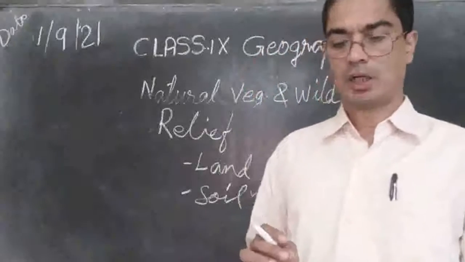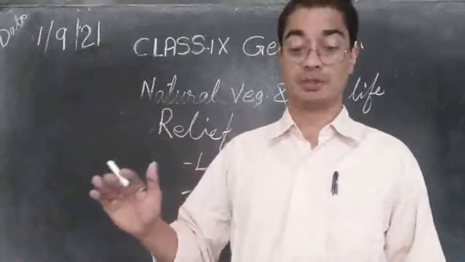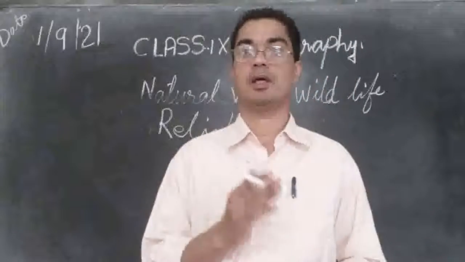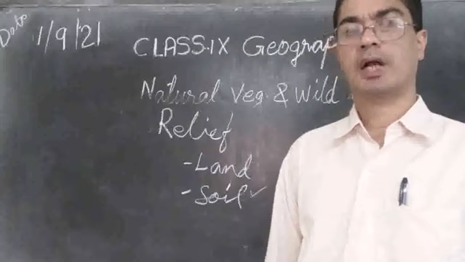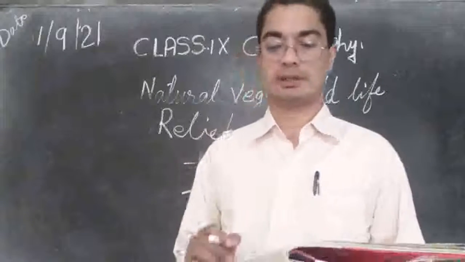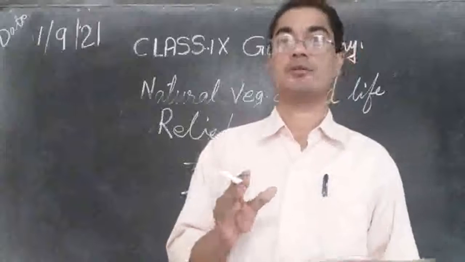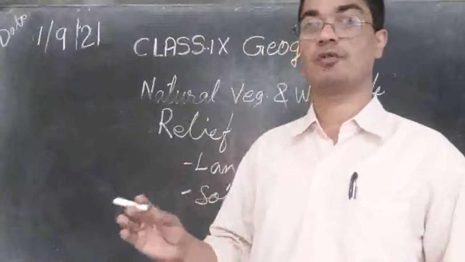So over the space of the earth, the soils are not same. They vary. They are different from place to place. Different types of soils provide basis for different types of vegetation. So different soils are supporting growth of different types of vegetation.